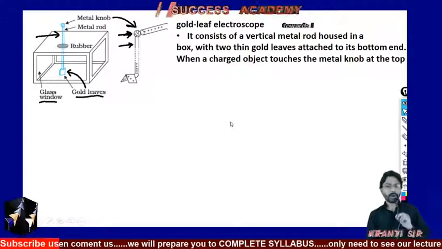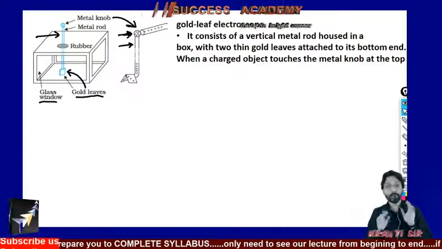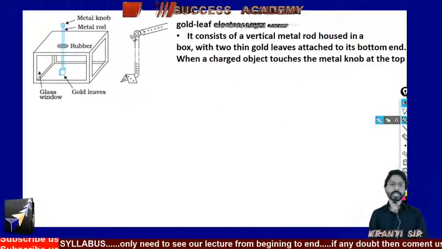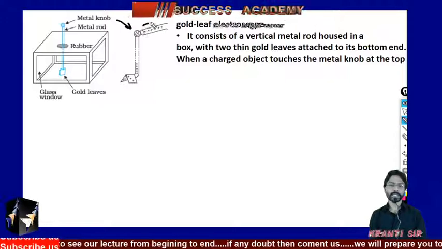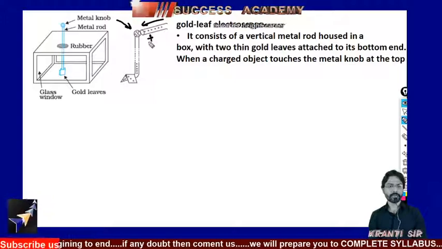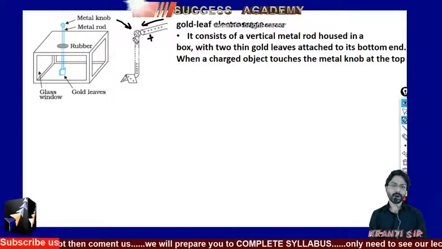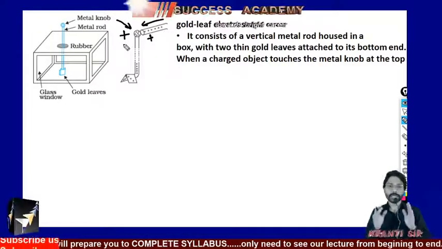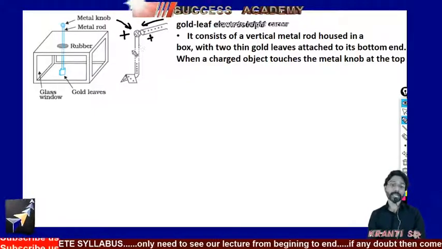Second thing, when a charged object touches the metal knob at the top, then what will happen? If you are touching this metal knob with any charged object, since this charged object has a positive sign, meaning positive charge, the moment it touches this metal knob, the metal knob also becomes positive in nature, and this metal knob is in connection with this rod.